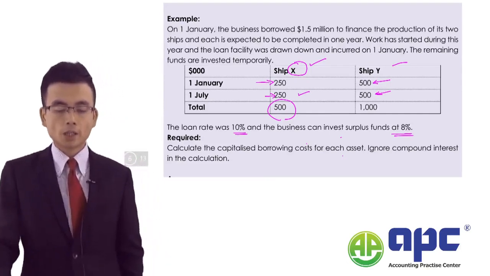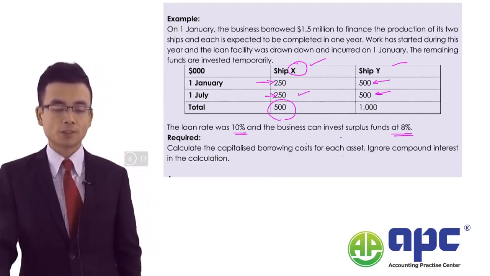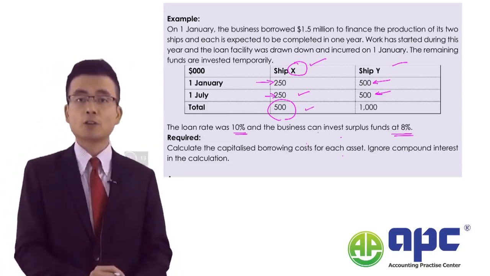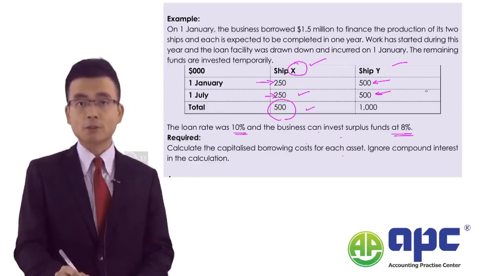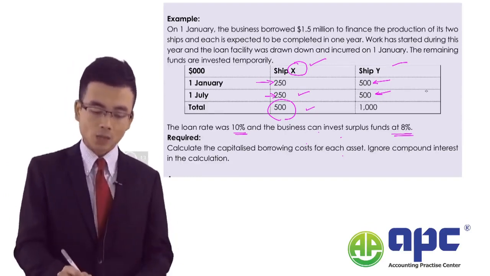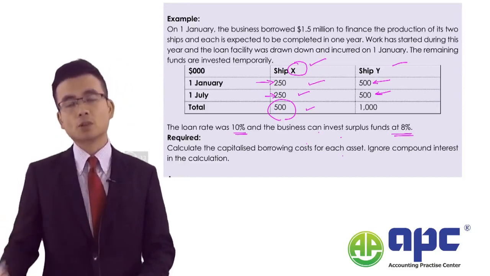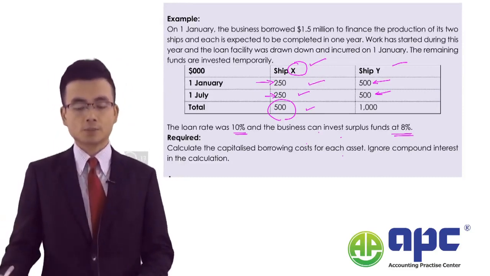Work has started during the year and the loan facility was drawn down and incurred on 1st January. The remaining funds are invested temporarily. What that means is for ship X, we need a total of $500 and we're taking out the $500 at the year start, and we need $250 from 1st January up to December 31st.